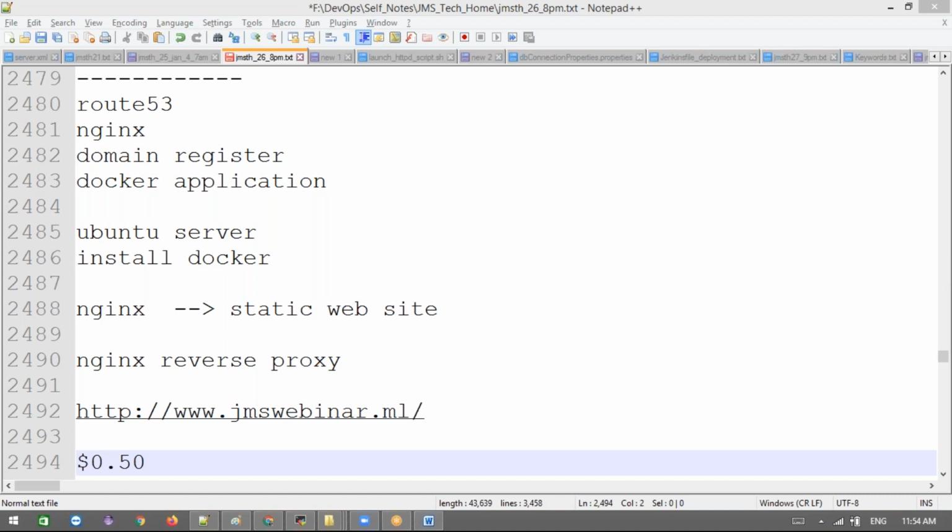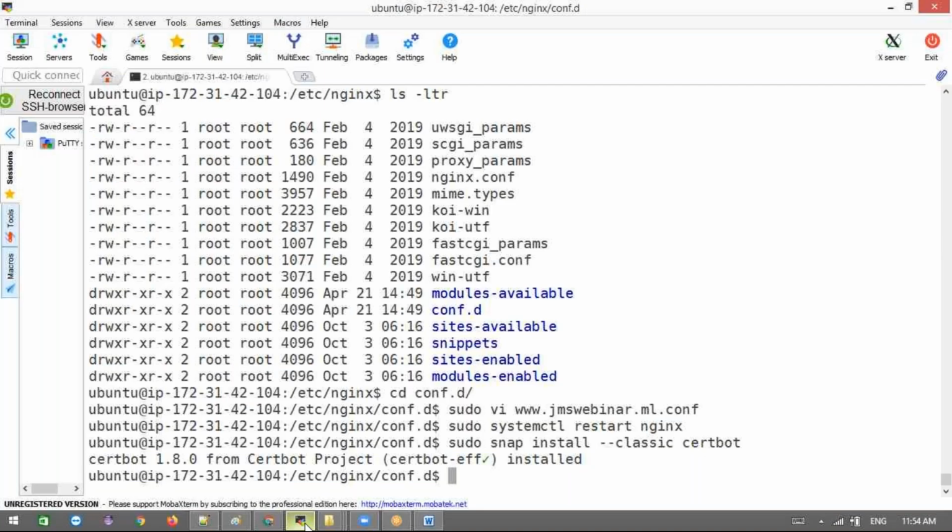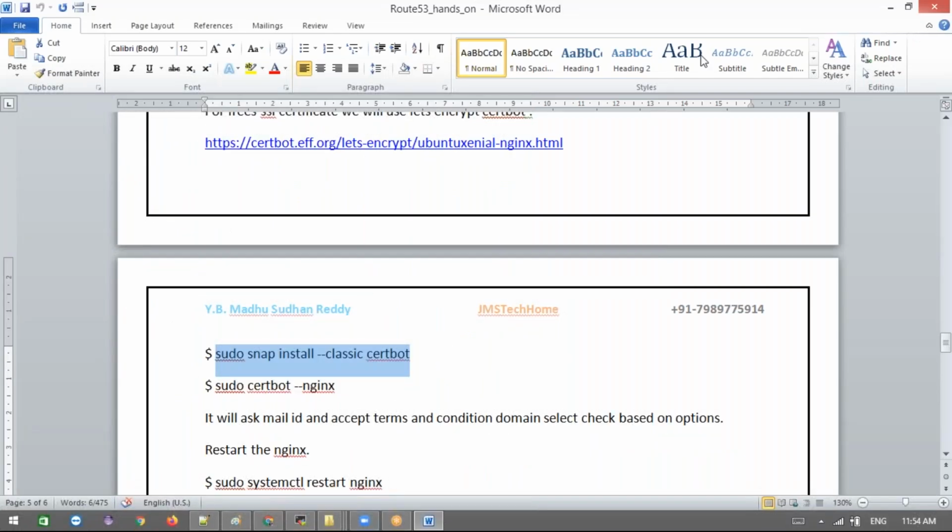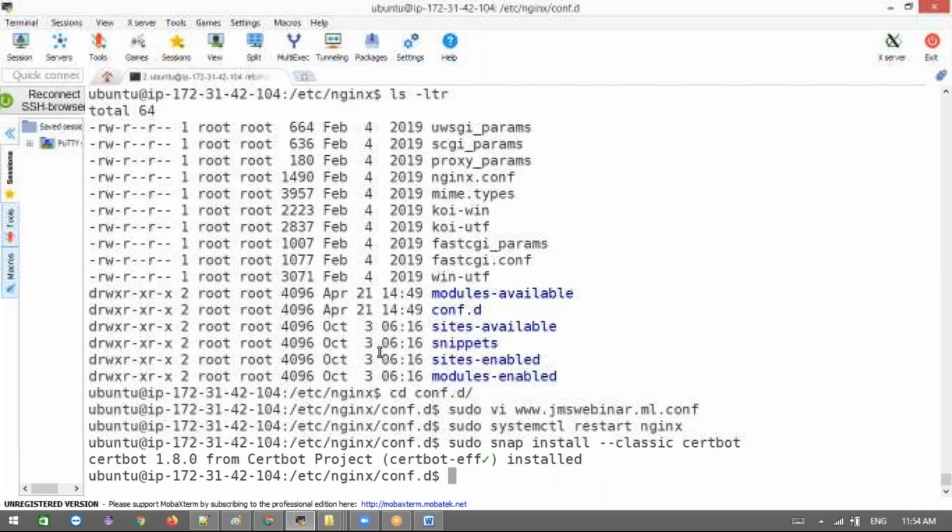Let's see if our installation is done. Yes, installation is done. Now this installation is done, then next, what do we do? Let's install the certificate. Yes, we can install the certificate.